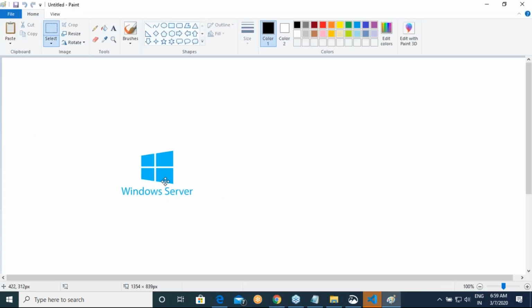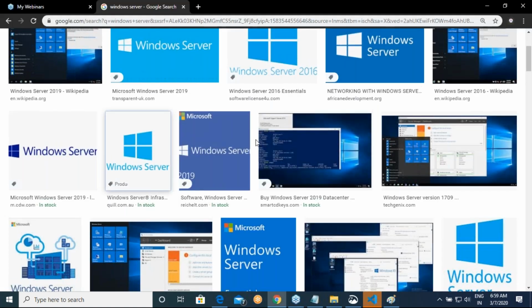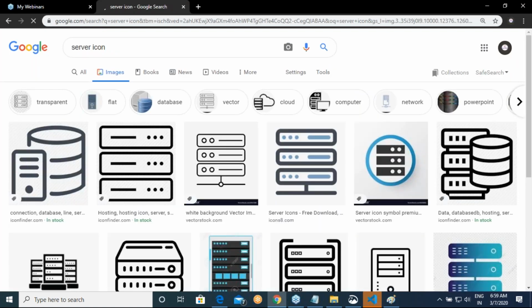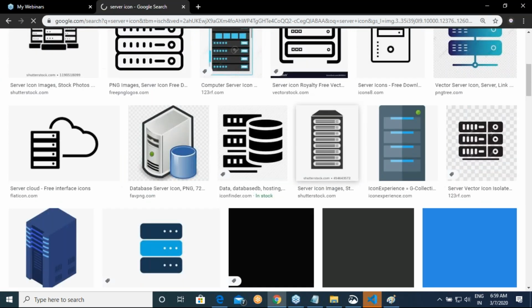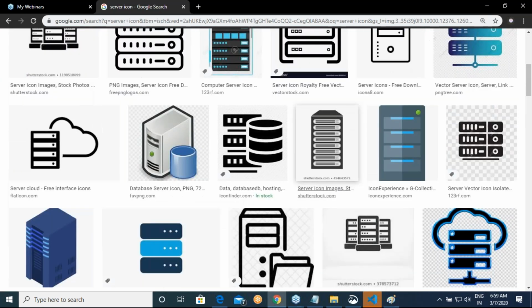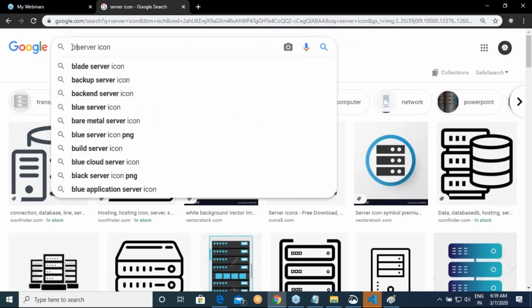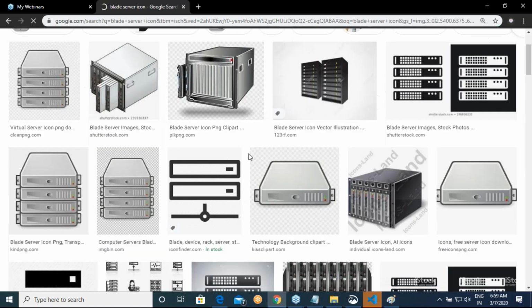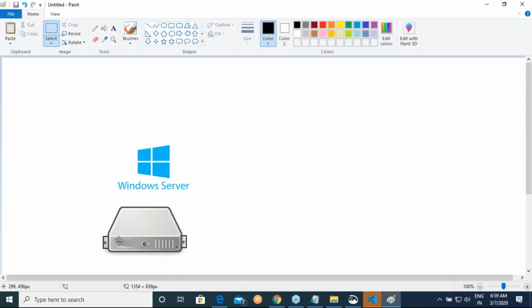You might have a Windows server, or servers, in your company.